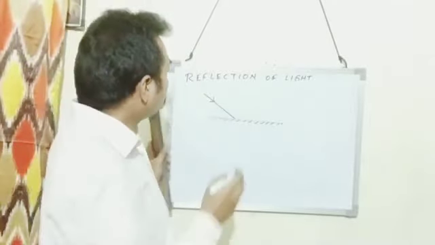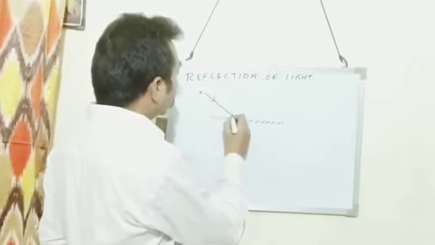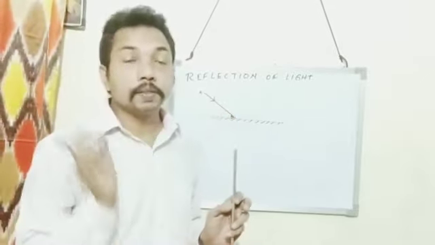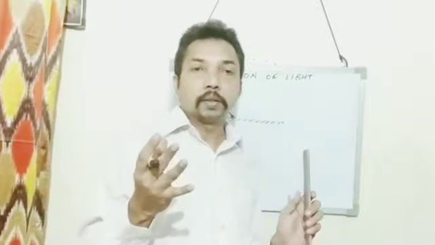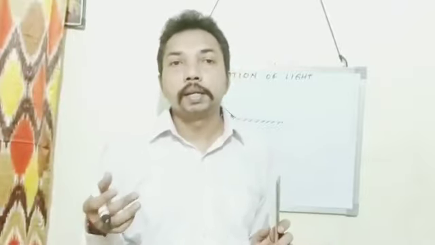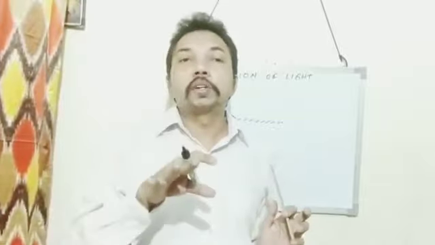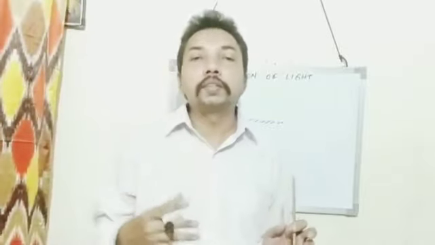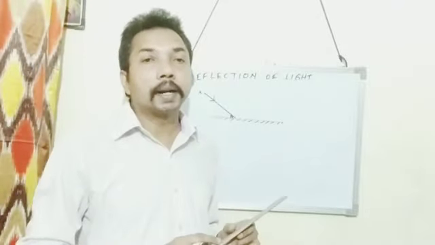This ray is called the incident ray. Here I name the incident ray AB. The ray of light which strikes the surface is called the incident ray. In this diagram, AB is the incident ray.